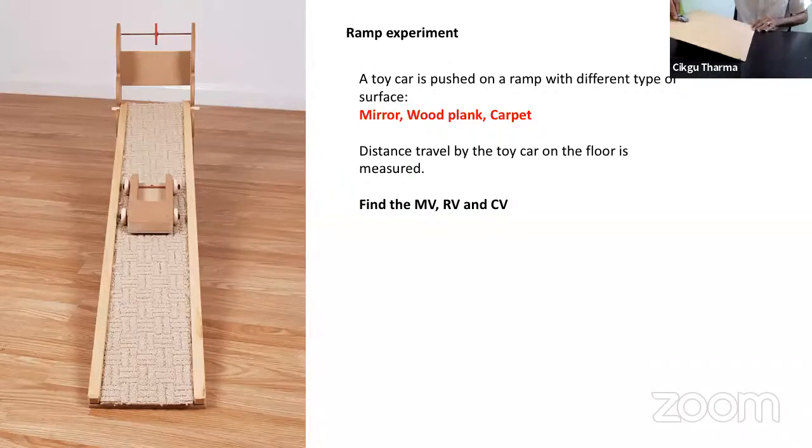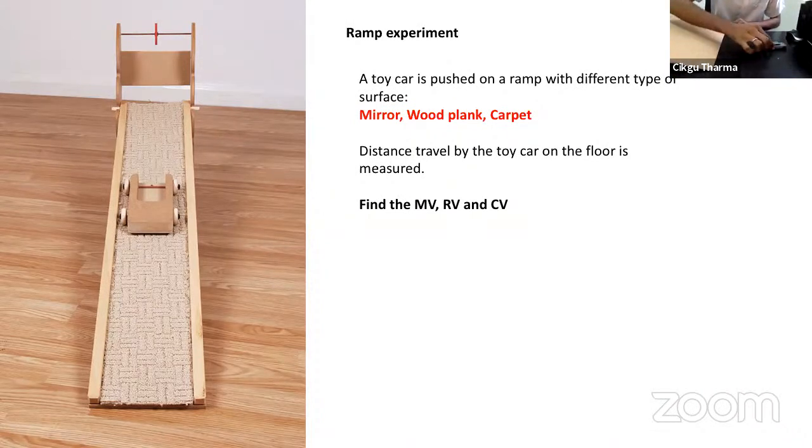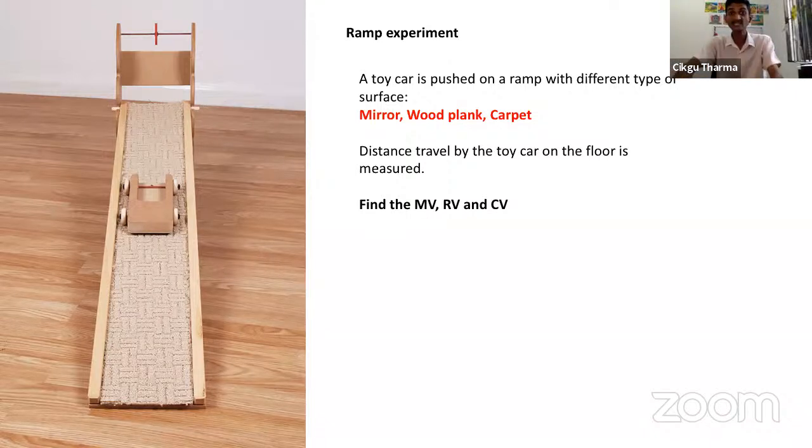I leave the car on top of the ramp. It moves. Where will it reach? So I measure the distance traveled by the toy car on the floor, from the ramp to where the toy car stopped. So that is the distance traveled by the toy car on the floor.